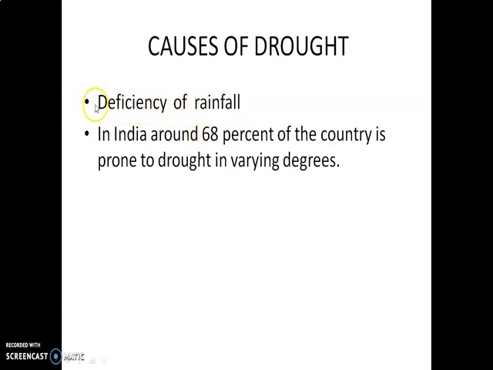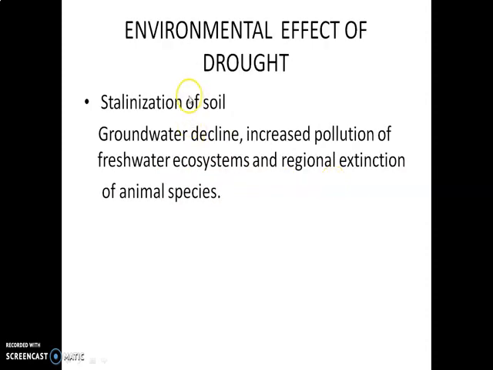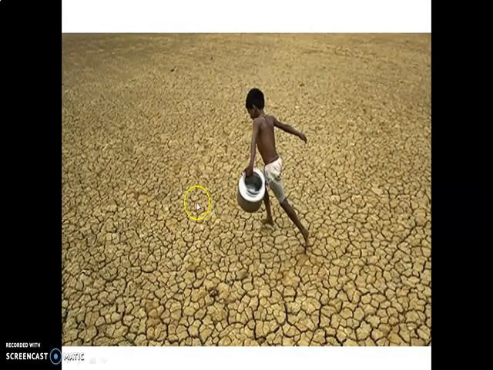Then you have to go for causes of droughts. First cause: deficiency of rainfall. Second cause: in India around 68% of the country is prone to drought in varying degrees. Now we go for the next one. What are the environmental effects of drought? First point: salinization of soil, groundwater decline, increased pollution of freshwater ecosystems, and regional extinction of animal species. Next one, this is the diagram representing drought.